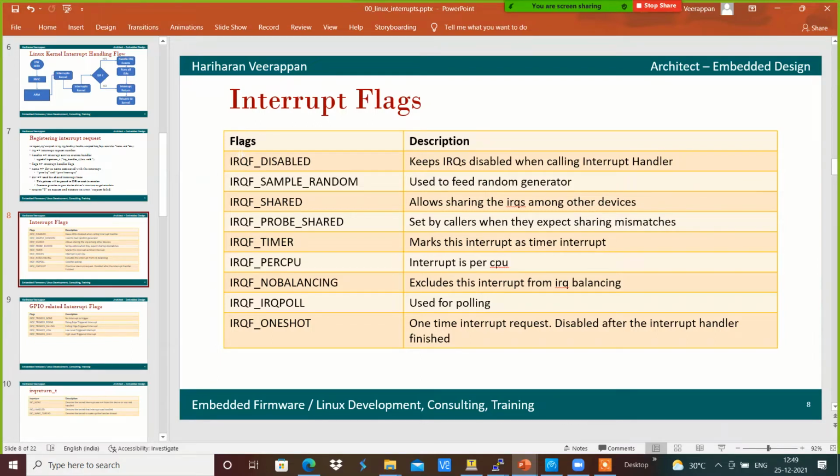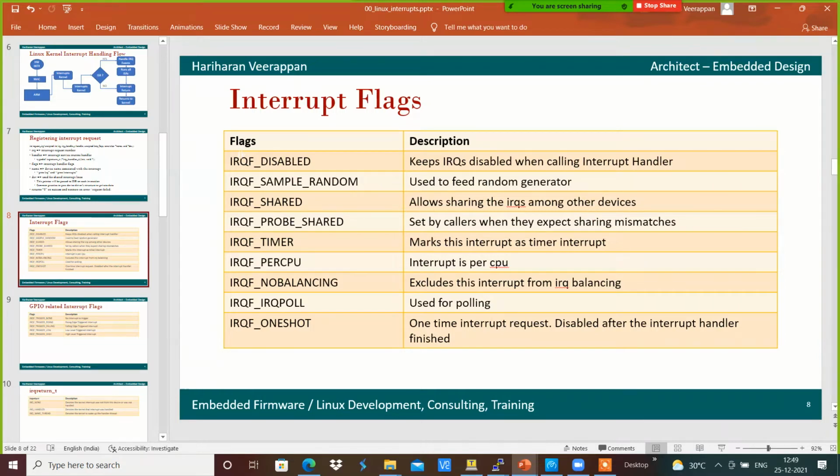In that case, we have to provide the flag of IRQF_DISABLED. And if suppose we wanted to feed the random number to be generated, we will be using the flag IRQF_SAMPLE_RANDOM.